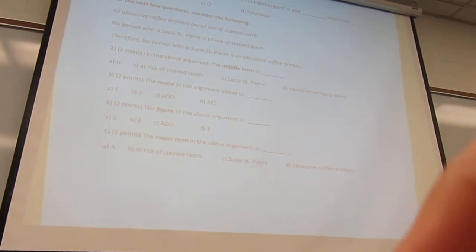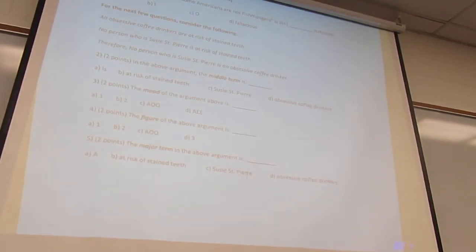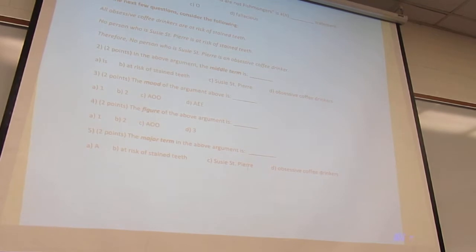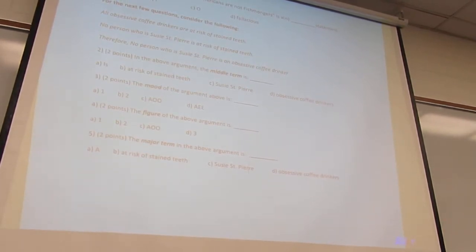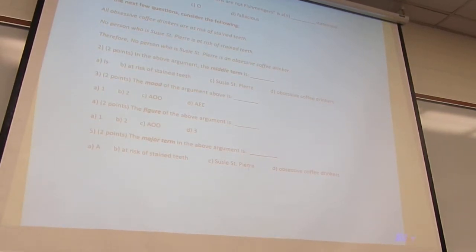Review. This was all straight out of the notes. You know the four kinds of statements: A, E, I, and O statements. The statement "Some Americans are not fishmongers" is an O statement. Some are not, we call O statements. That's simply the way we designate those. Now for the rest of the questions, consider the following